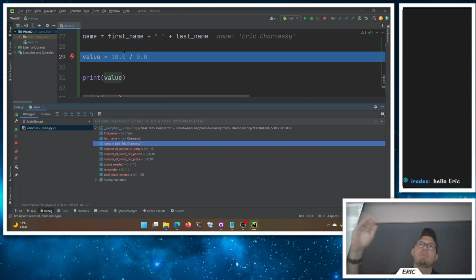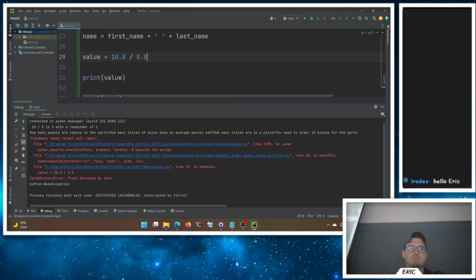But we can step through line by line and watch it run, and it will just sit and wait for us and say, okay, I'm ready when you are. And we tell it, okay, Python, run the next line. Okay, Python, run the next line. And we can have it go slowly to see what's happening, which is really handy. So we can't divide by 0. It crashes. That's a sad face there.